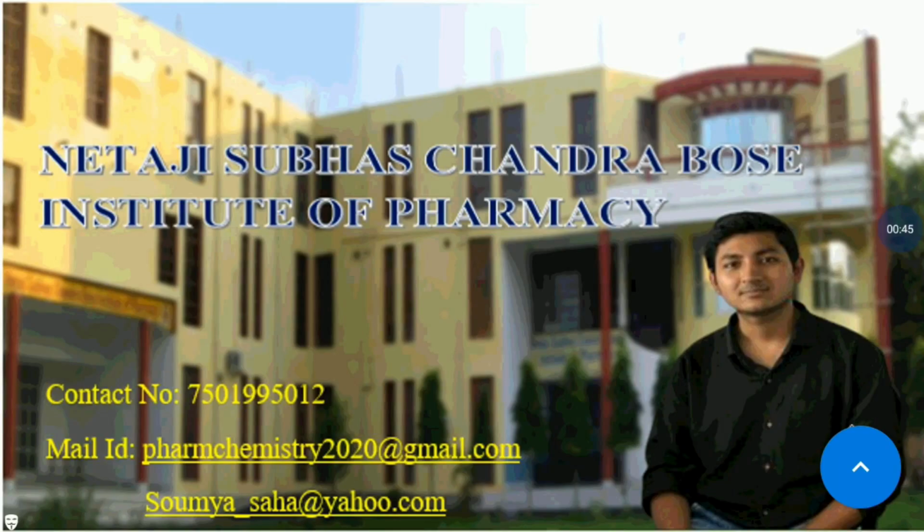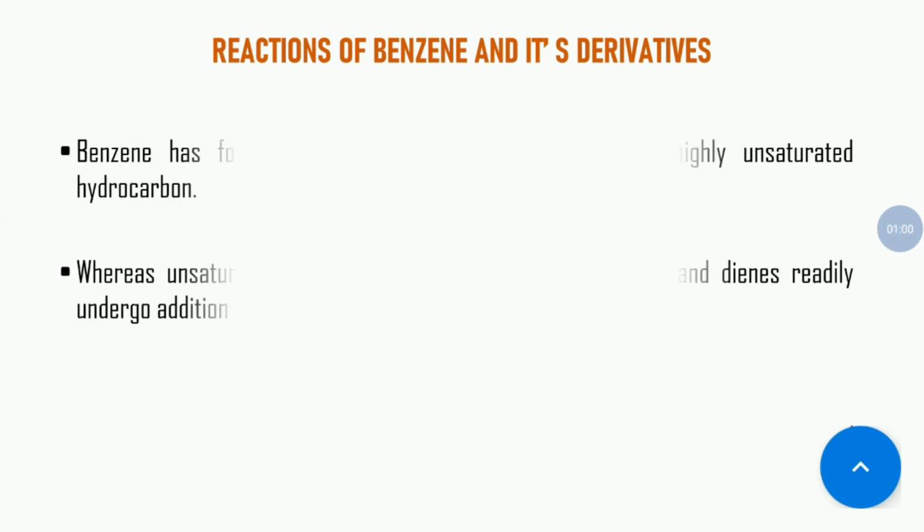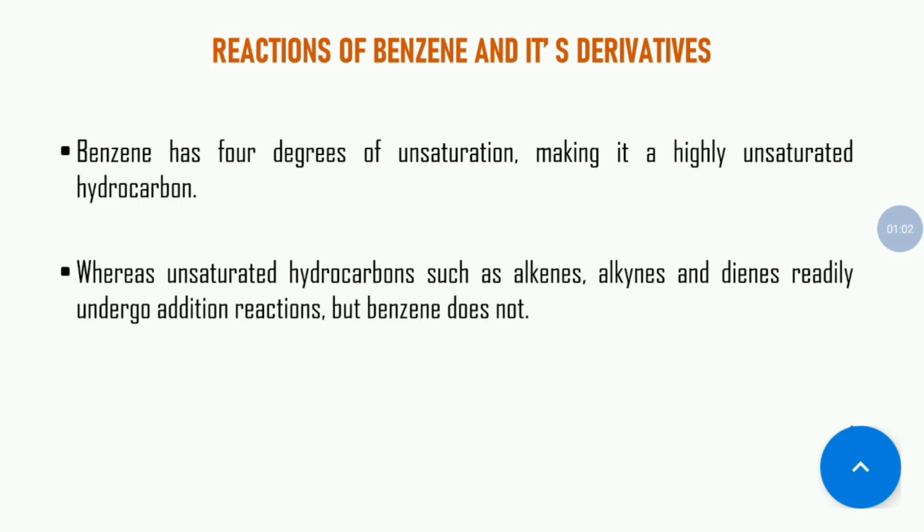So we are continuing our topic, that is benzene and its derivatives. Today we are going to learn about reactions of benzene and its derivatives. So let's get started. First, benzene has 4 degrees of unsaturation. That's why it is a highly unsaturated hydrocarbon.